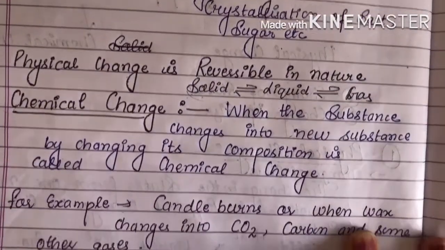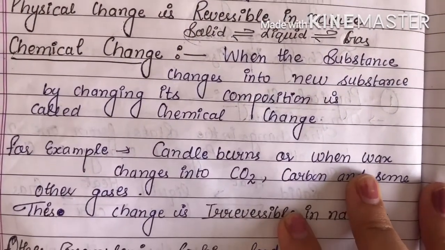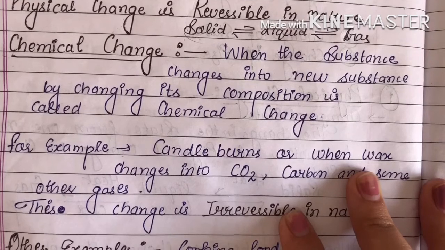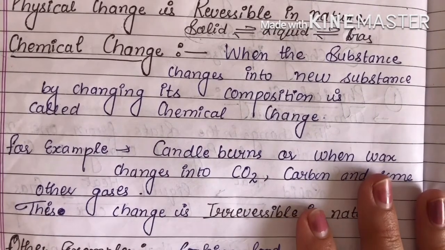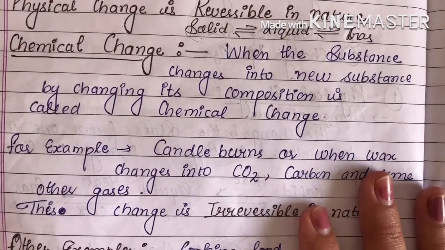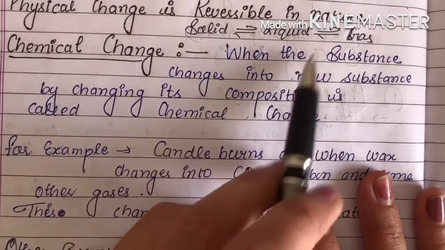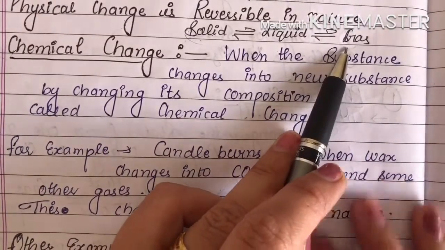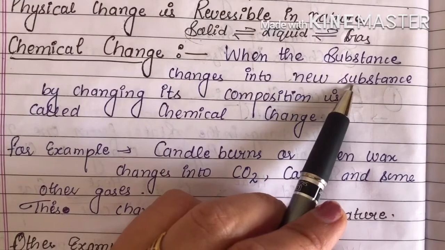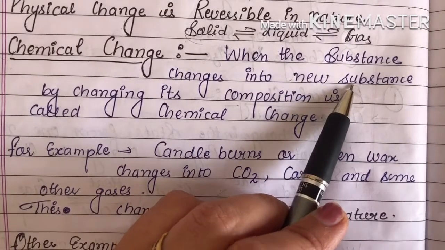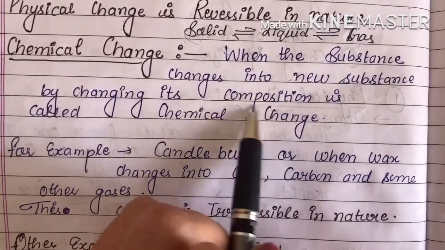Next one is the chemical change. When a substance changes into a new substance by changing its composition, that is called the chemical change. When the new substance is formed, the chemical composition changes.